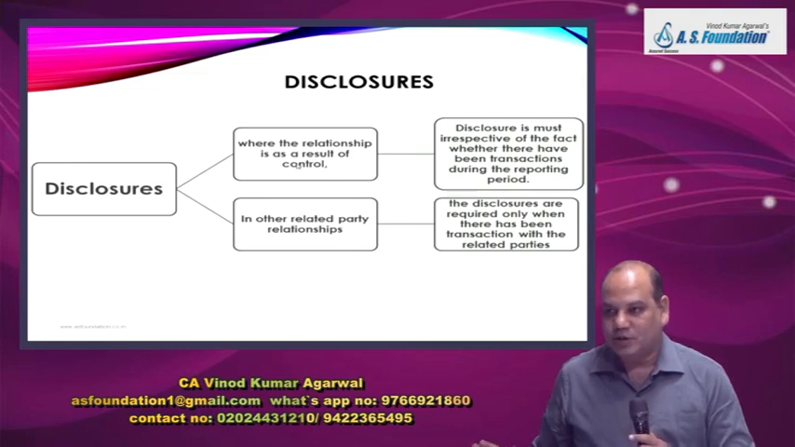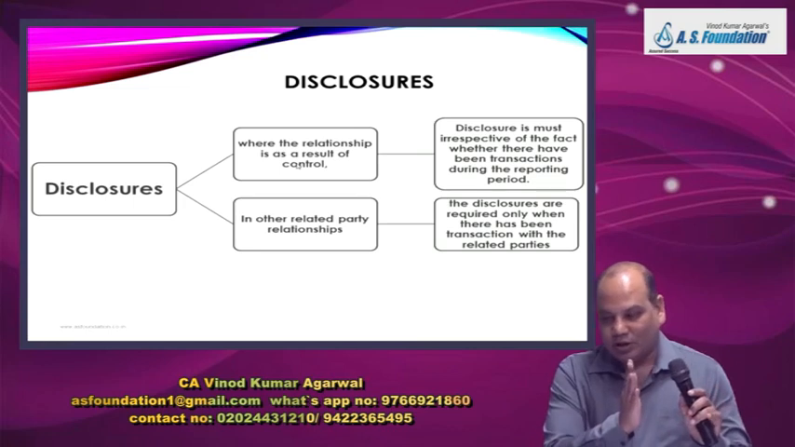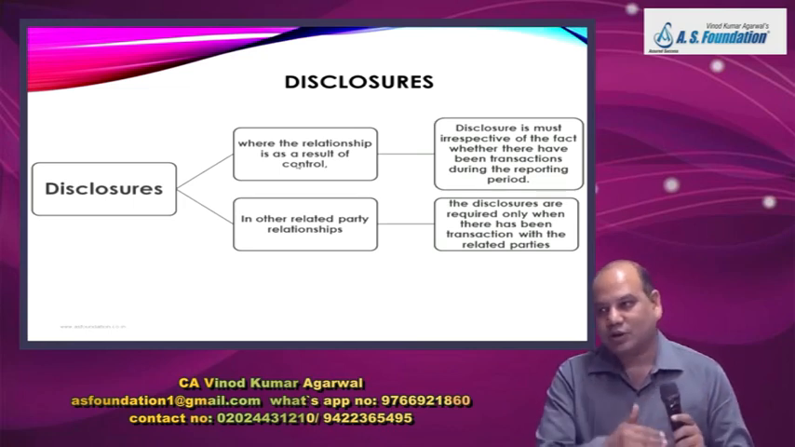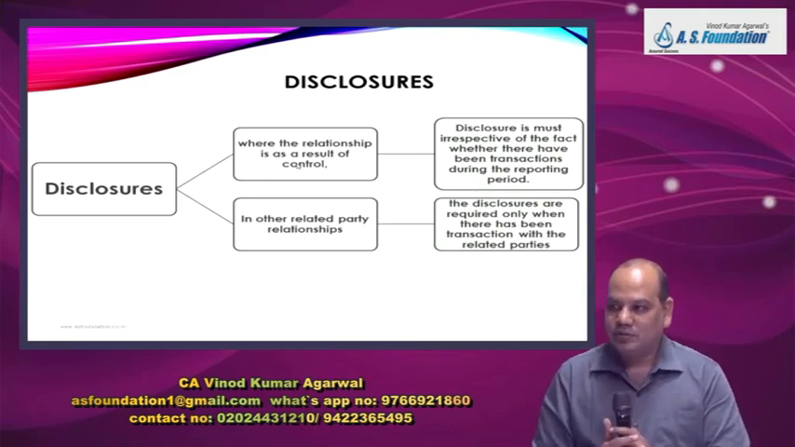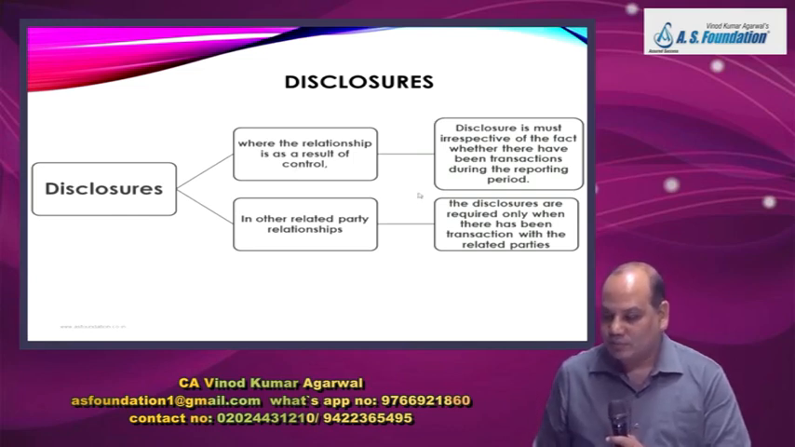For example, a subsidiary company is controlled by the parent. Parent controls subsidiary. Then there are individuals or their close family members. They may control an entity. So wherever the control relationship is there, someone else is controlling you or you are controlling the other.